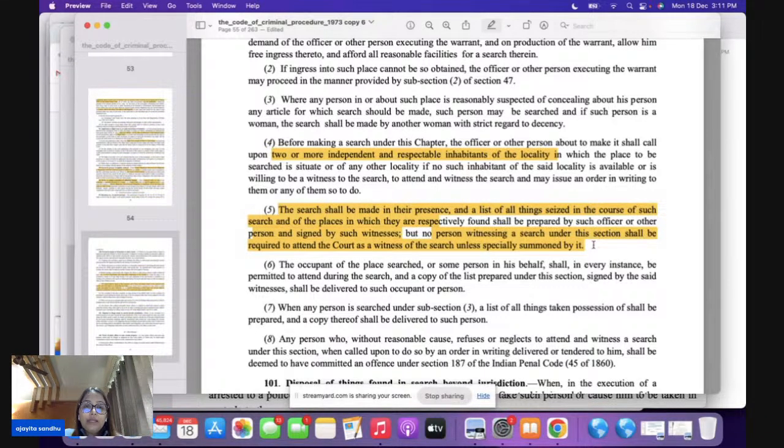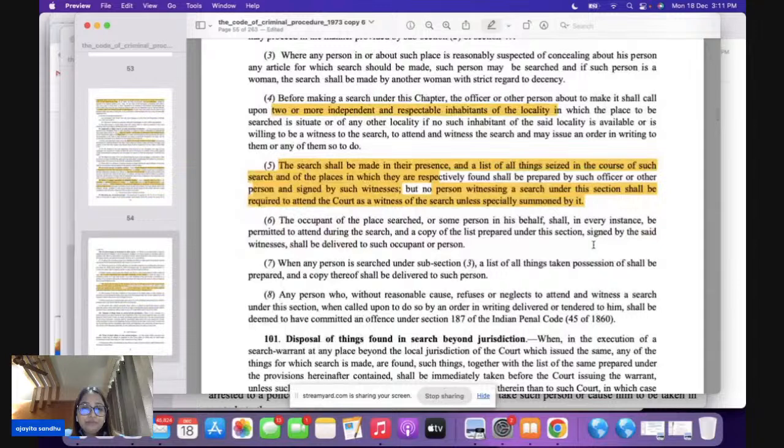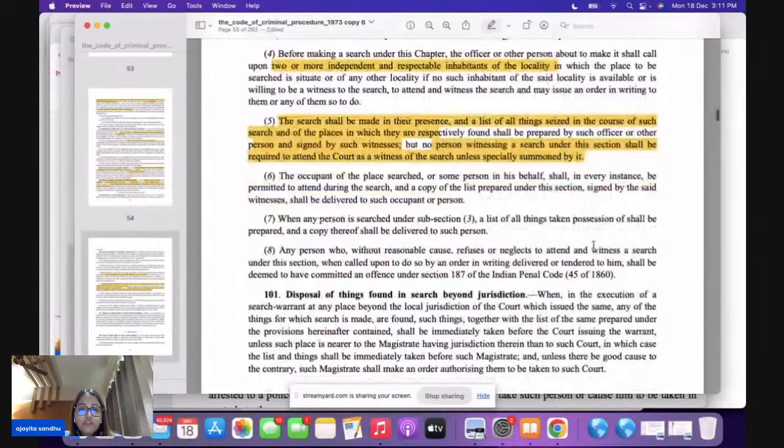Then let's say you come to section 100, subsection 8 here. Any person who, without reasonable cause, refuses or neglects to attend and witness a search, saying no, I do not want to be a part of this search, has committed an offense under section 187 of the IPC.